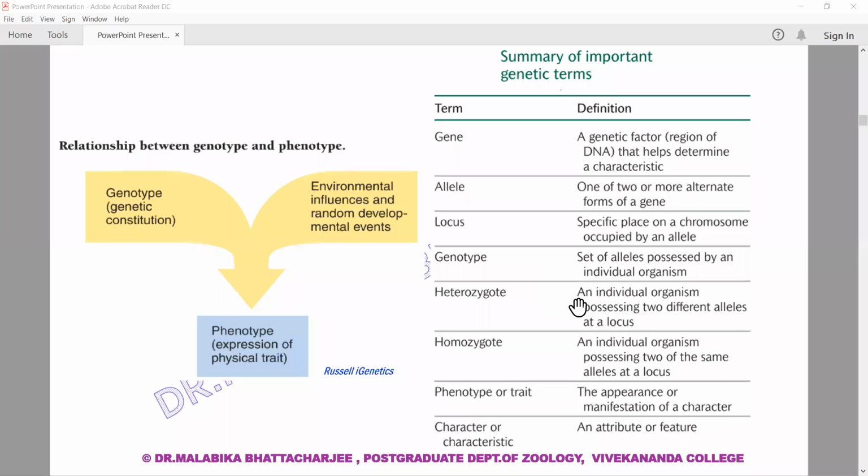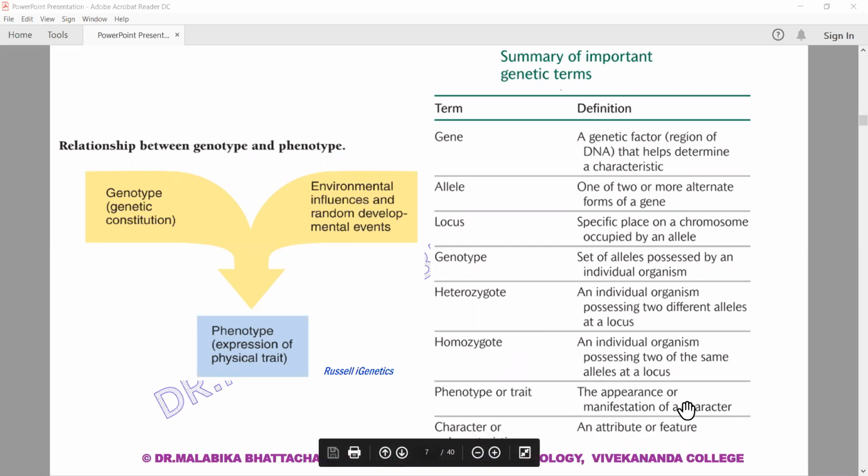Heterozygote: an individual organism possessing two different alleles at a locus. Again the same example: if it's a capital T, small t, that's a tall plant. So the character is that of height, and the height of the plant is tall. Phenotypically we are seeing a tall plant. But when we think of the genotype, it's a capital T at one locus, and just on the opposite side on the other chromosome a small t is sitting. So that's the heterozygote. Homozygote is when the individual organism possesses two of the same allele, so it's capital T, capital T or small t, small t.